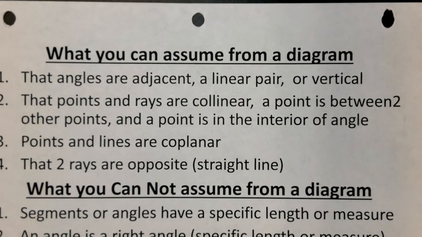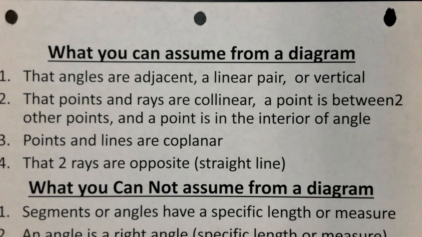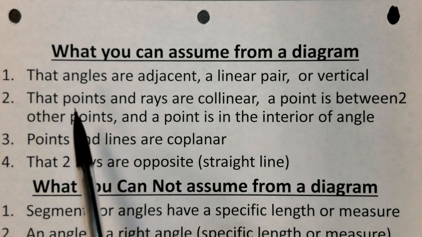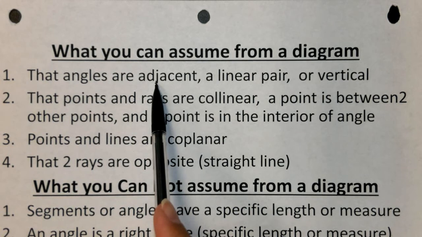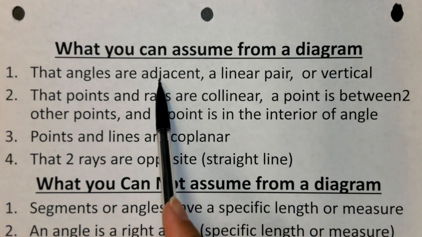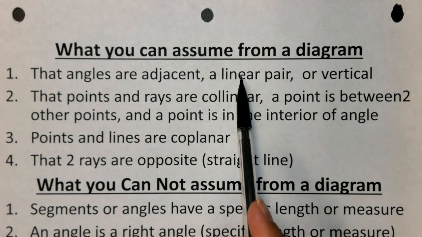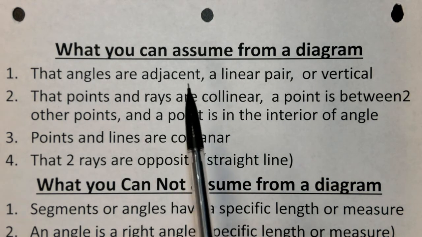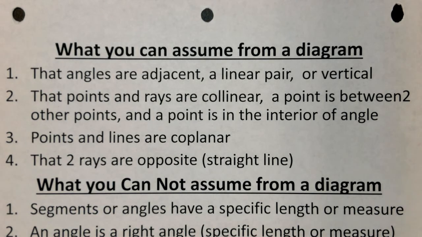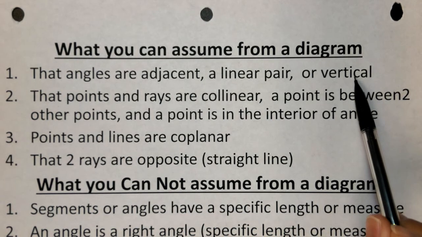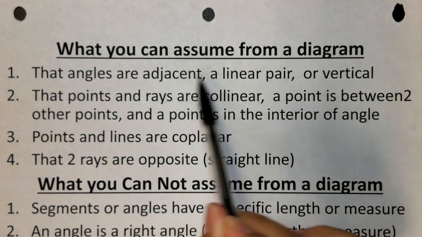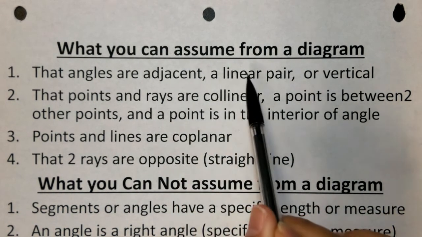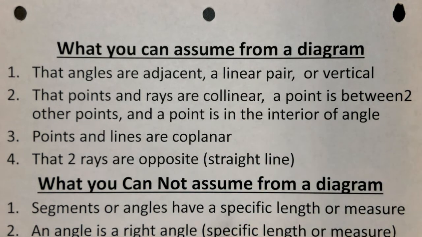All right, so at the top of that worksheet, things you can assume from a diagram. We can assume that angles are adjacent. Remember, those are neighbors. They share a ray. We can assume a linear pair because linear pairs are 2 adjacent angles whose non-common sides form a line. And we can assume vertical angles because vertical angles are formed when 2 lines intersect. So you can look at a diagram and you can identify adjacent, linear, or vertical angles.